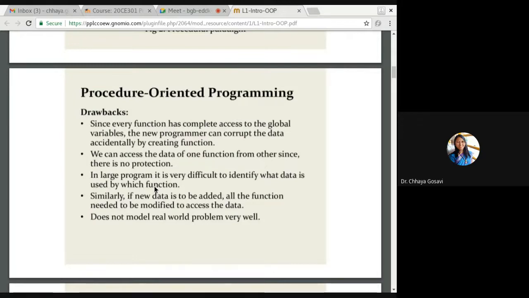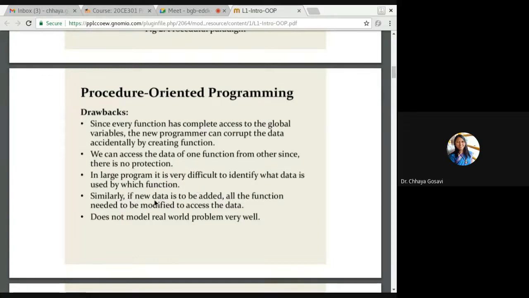So if a user presses backspace, or if you take WhatsApp for example, you can type a new message, you can create your own group, you can add your status. So there are multiple ways to handle that app. So these are all use cases. And if all these things are working on the global data, it may create some problems. So in a large program, it is very difficult to find out which data is used by which functions. And access should be given only to these functions and not these functions. It is not possible in procedural language.